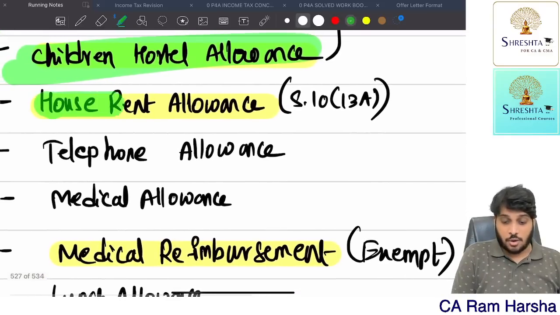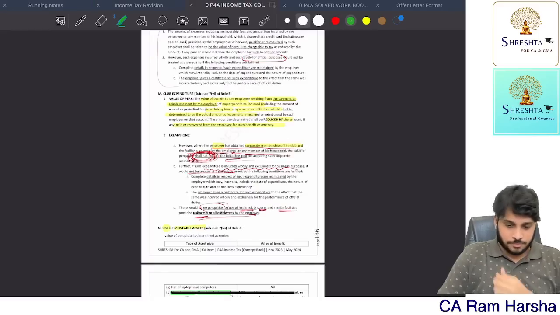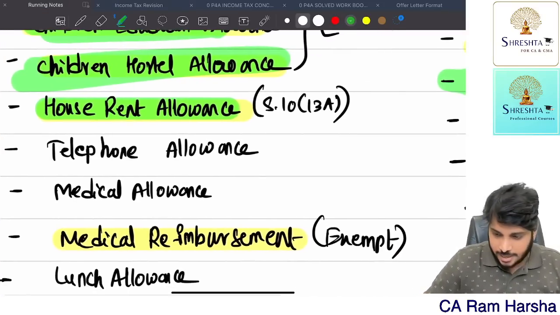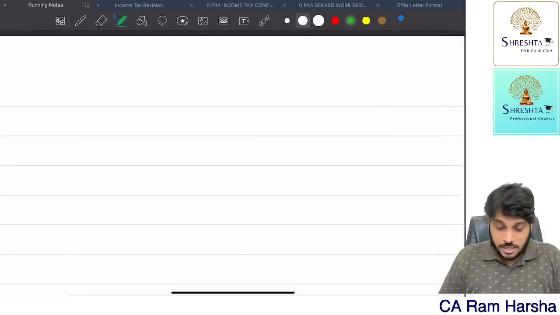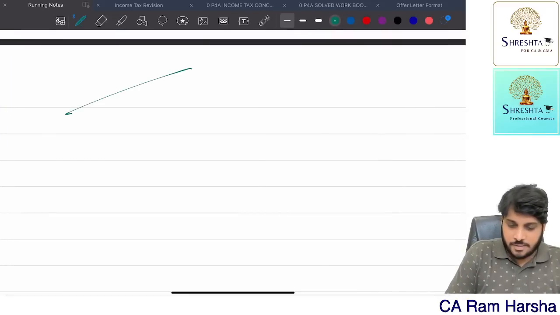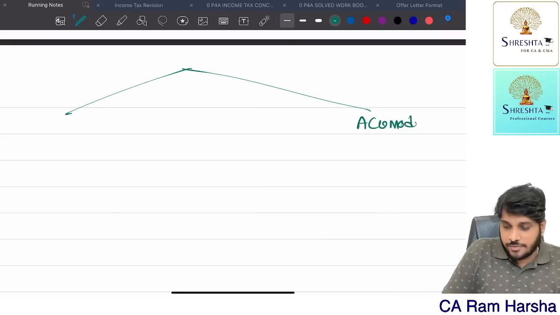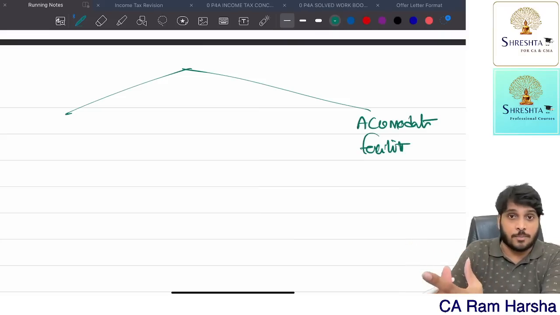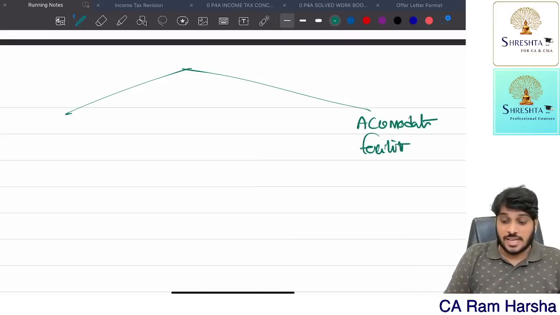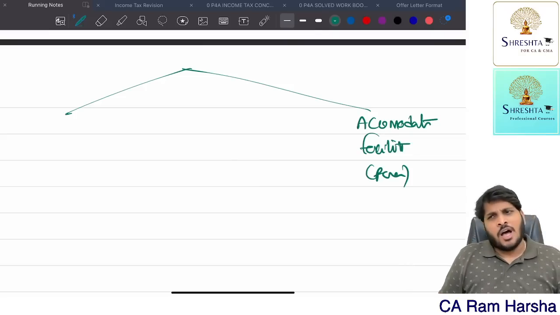Next we will discuss house rent allowance. What is it? Now look carefully. Whenever a company recruits an employee, companies generally give accommodation to the employee. Accommodation is a facility. Accommodation facility means the company has staff quarters, and in that quarters one bungalow is allocated to the employee. That's a facility given to the employee.